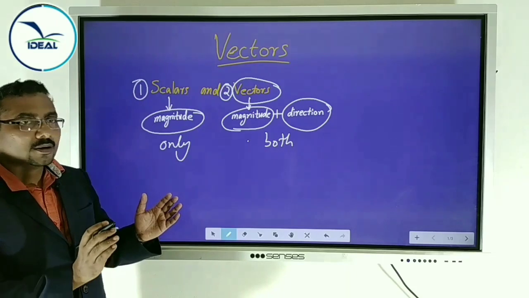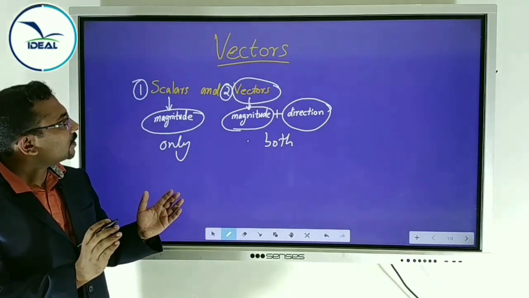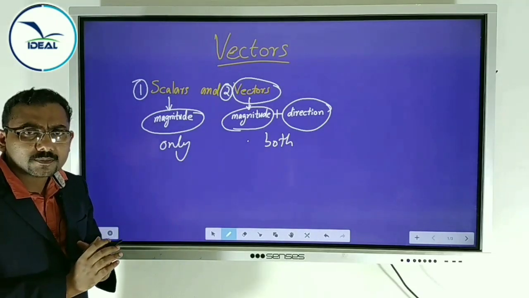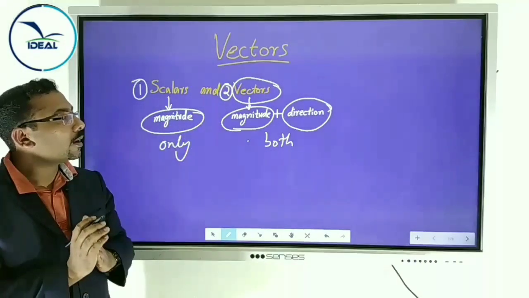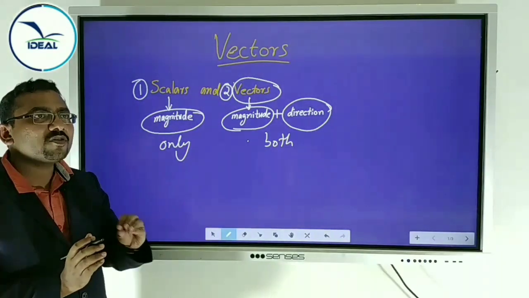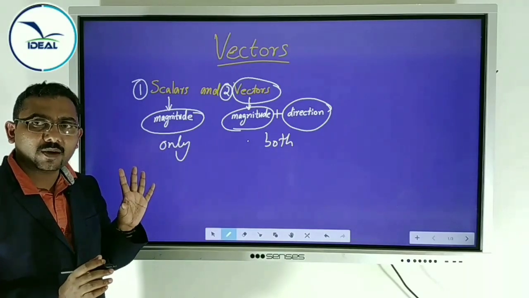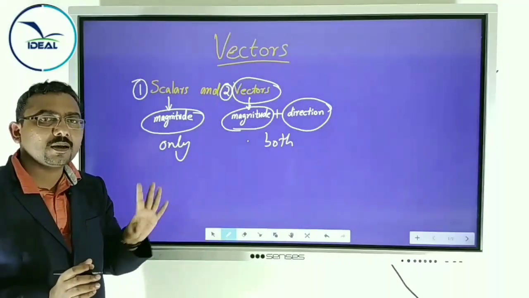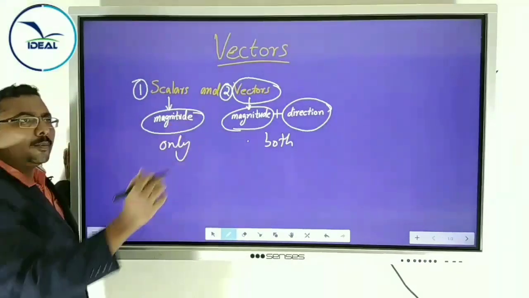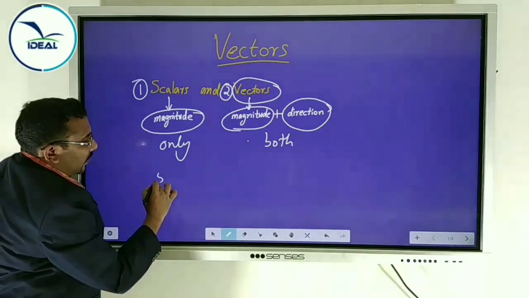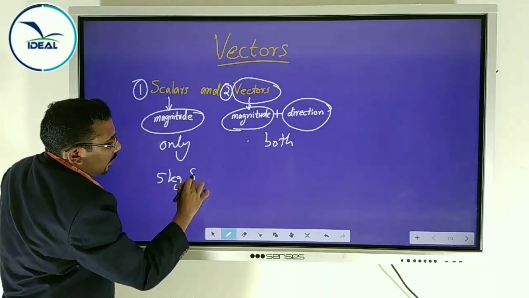First we discuss a lot of physical quantities. Some of them are scalars, some of them are vectors. If they have direction, they are vectors. If they have no specified direction, they are scalars. For example, you want to buy some sugar, for example 5 kilogram sugar.